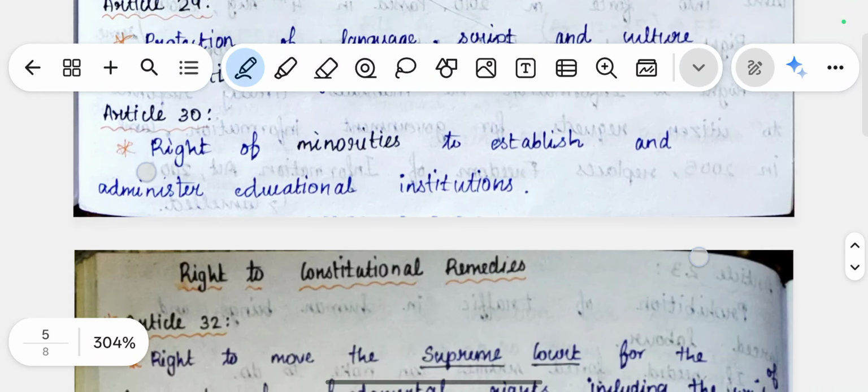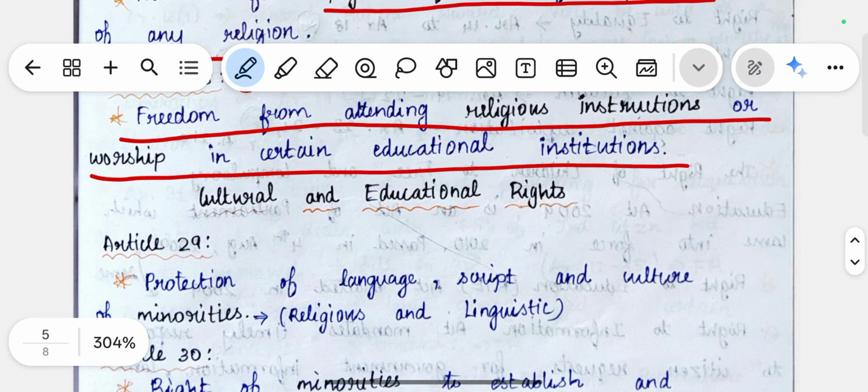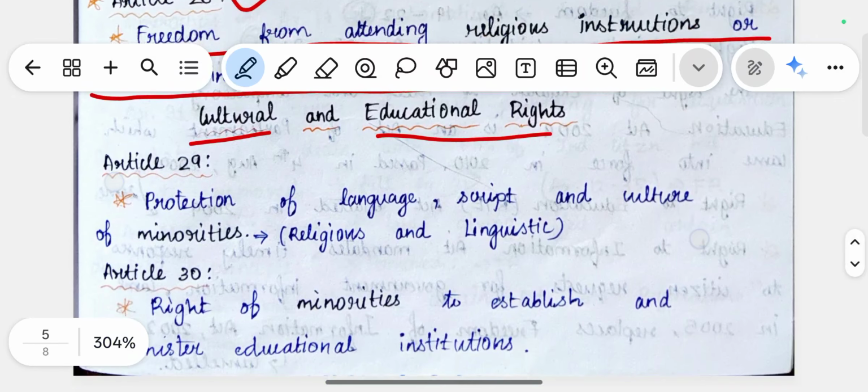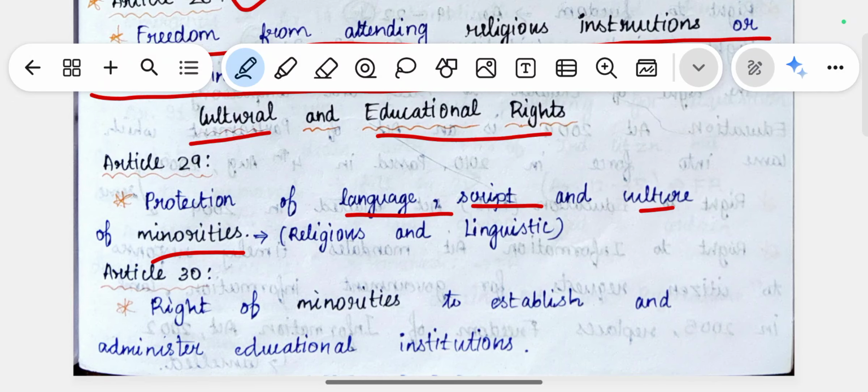The next one is cultural and educational rights. It starts with Article 29. It says the protection of language, script and culture of minorities. Minority groups of people are divided into two categories: one is religious and the other is linguistic. A small number of people based on religion can be one group, and a small number of people based on the language they speak will be another group. If they are minorities, their language, script and culture have to be protected, which was dealt with in Article 29.